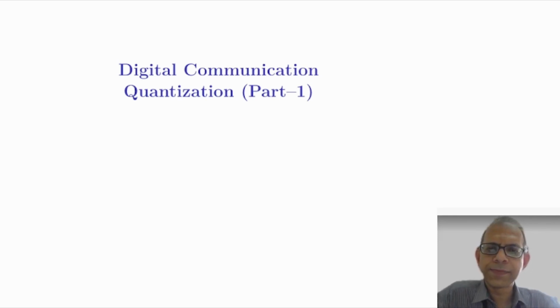Hello friends, in this lecture we will look at quantization. Recall that analog to digital conversion of a signal is a two-step process. The first step is to discretize the signal in time. This is achieved through sampling, and the second step is to discretize the signal in amplitude. This is achieved through quantization.